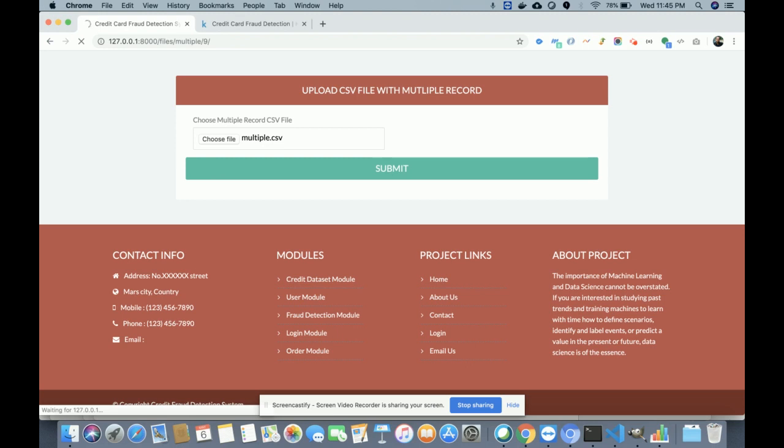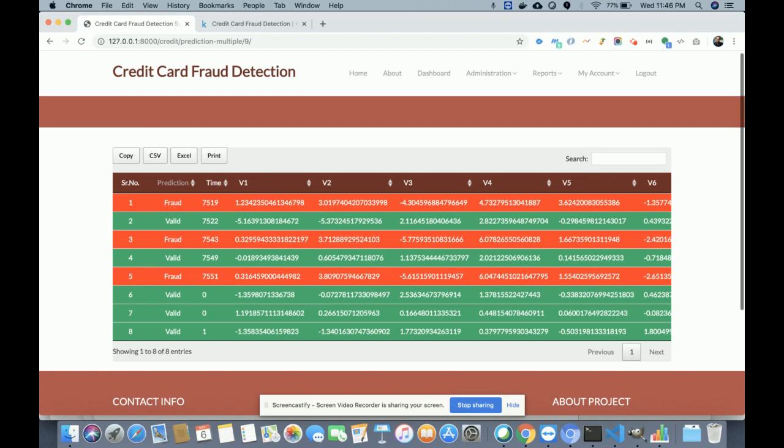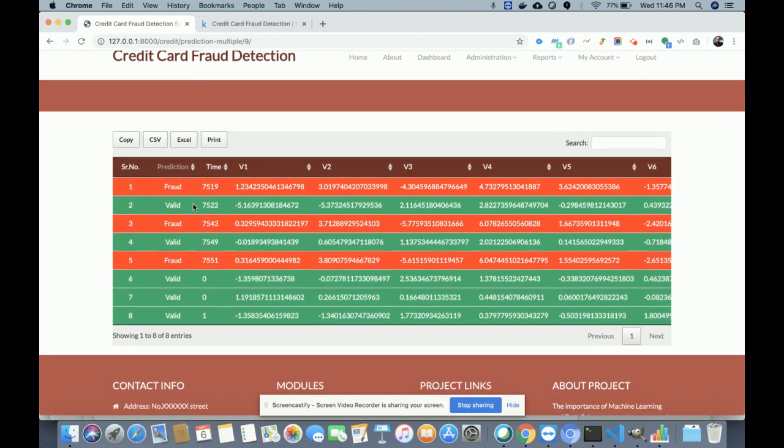Then you will be able to find, in the multiple transactions, which are frauds and which are valid transactions, right? The system is processing, it will take hardly 15 to 20 seconds to process the data and check whether each transaction is a fraud or a valid transaction, right? So let's wait for some time. Yeah, it's uploaded, right? You can see there are three transactions which have been reported fraud, and there are six transactions which are valid transactions, right?